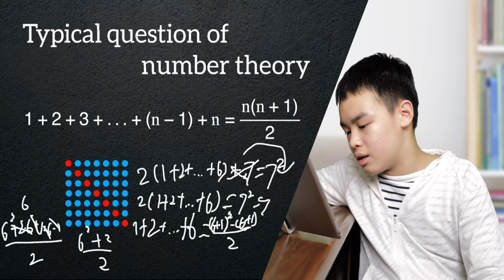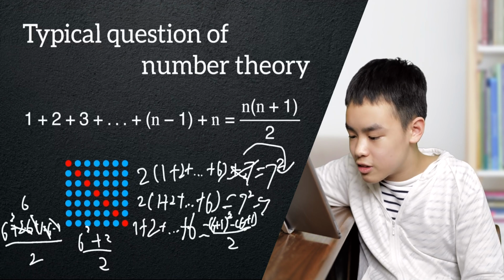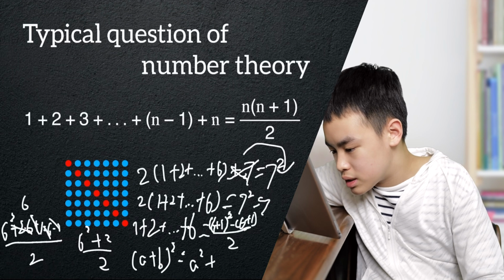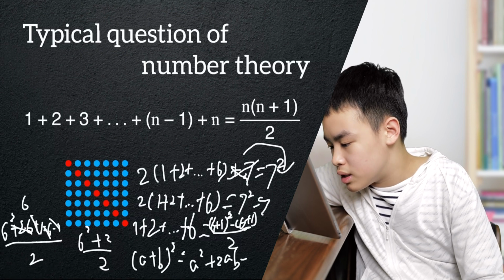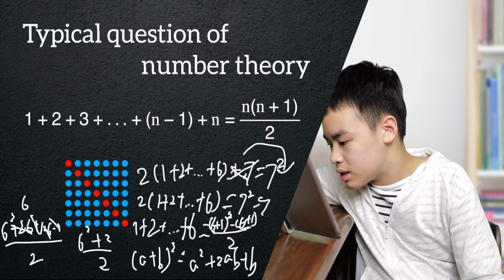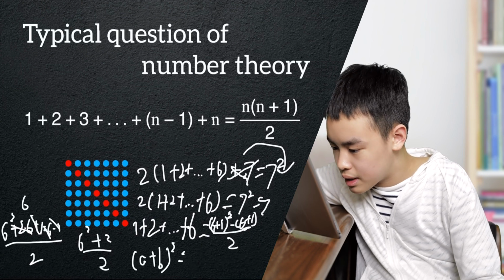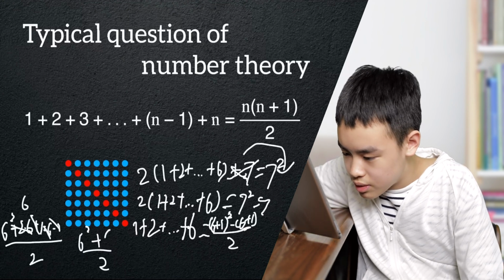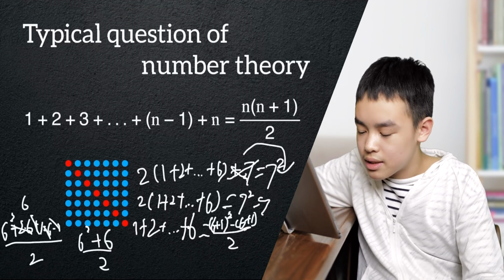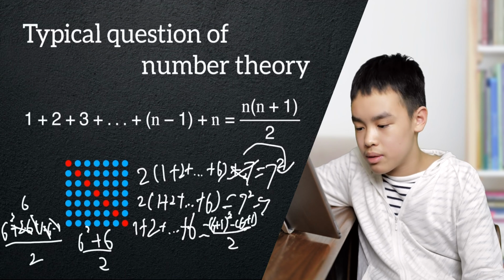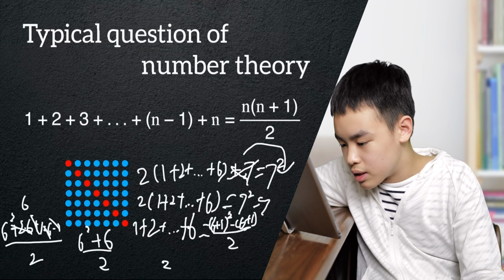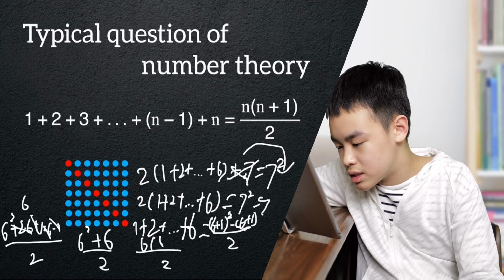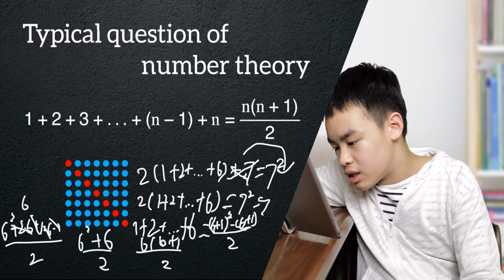And just in case, if you guys don't know, (a plus b) squared equals a squared plus 2ab plus b squared. And I am running out of place, so let me erase this real quick. Oh, sorry, 6. Well, we see that there's a common factor of 6 in 6 squared and 6. So we get it out. Goodbye. And we have 6 plus 1 on the inside.